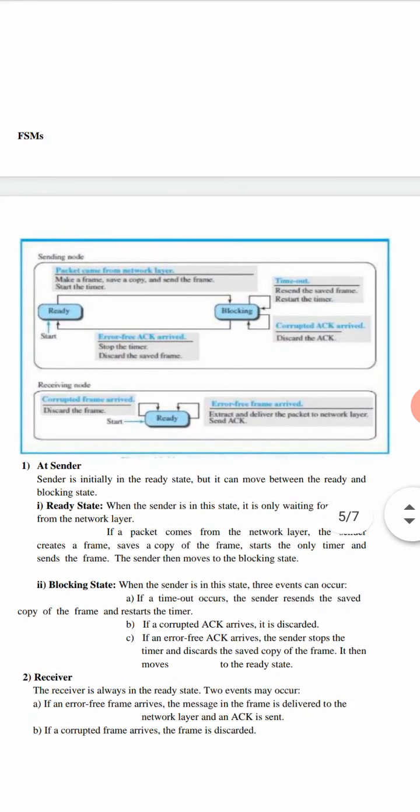Now we will see about the receiving node. Initially the receiving machine will be in the ready state. Two events occur at the ready state. At the data link layer of the receiver, it will check whether the frame that arrived is corrupted or non-corrupted. If a corrupted frame arrives, then it will simply discard the frame, that is the action performed. If an error-free frame is received, then the data link layer of the receiver will extract the data from the frame, deliver it to the network layer and then send the acknowledgement to the sender. This is the procedure in the stop and wait protocol.